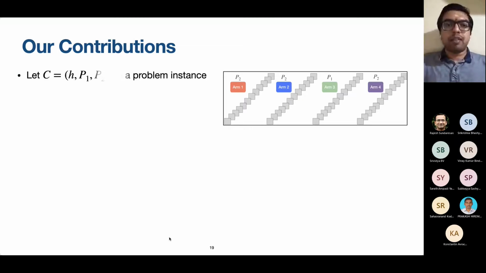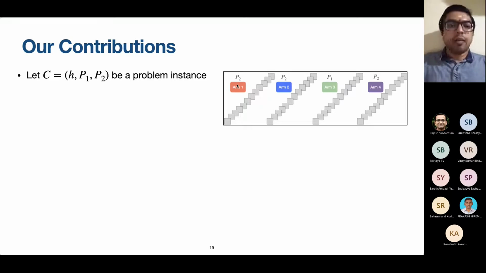So I'll not keep any surprises. Very quickly, our contributions are like this. Suppose C equal to (H, P1, P2) is a problem instance. By this, I mean that H is the location of the odd arm, P1 is the TPM of the odd arm, and P2 is the TPM of all of the non-odd arms. All three are unknown in the problem. In this figure, for example, arm 3 is the odd arm, P1 is its TPM, and P2 is the TPM of all the other arms. We will call this configuration (3, P1, P2).